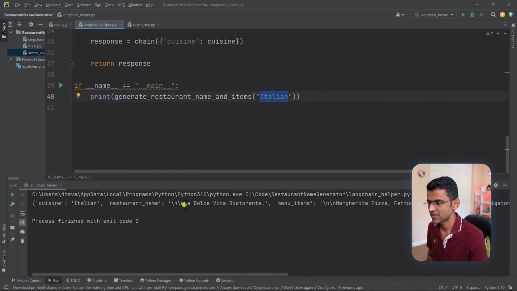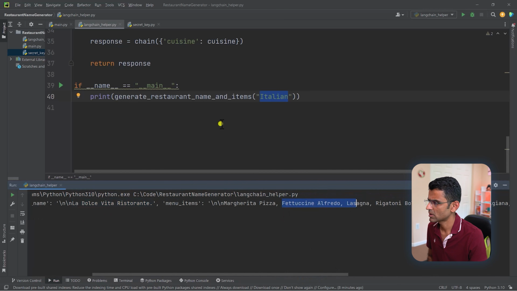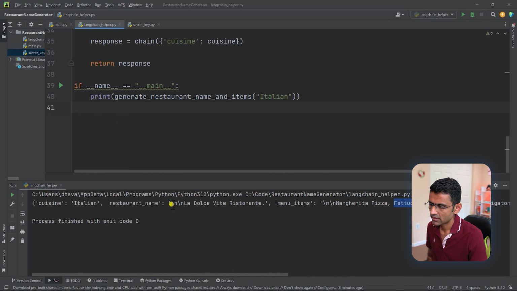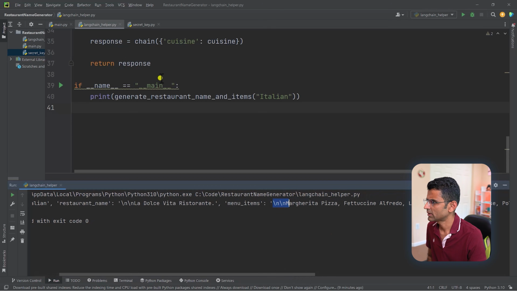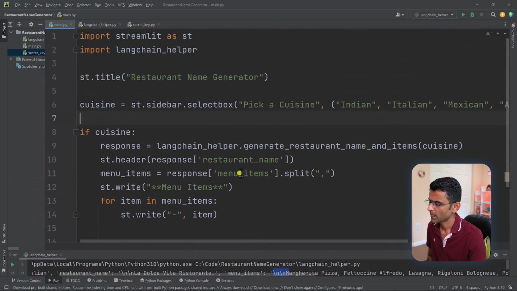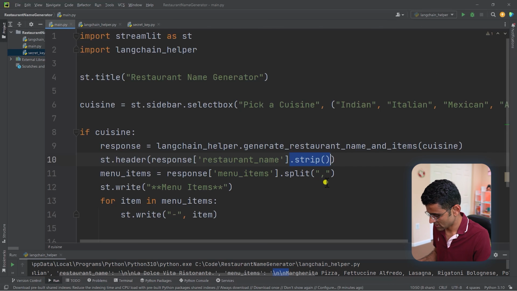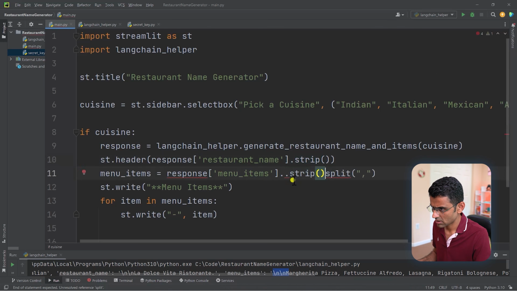Perfect. So the restaurant name is La Dolce Vita, whatever, and menu items are Margherita pizza, Alfredo, lasagna, and all that. One thing I'm noticing here is I see some extra slash n characters here. So maybe we need to remove them. So the way to do that would be, let's go back to our Streamlit code. And instead of just saying response restaurant name, we can call this strip function that will remove the leading and trailing white spaces, including those slash n characters. And we can use that same thing here as well before calling split.